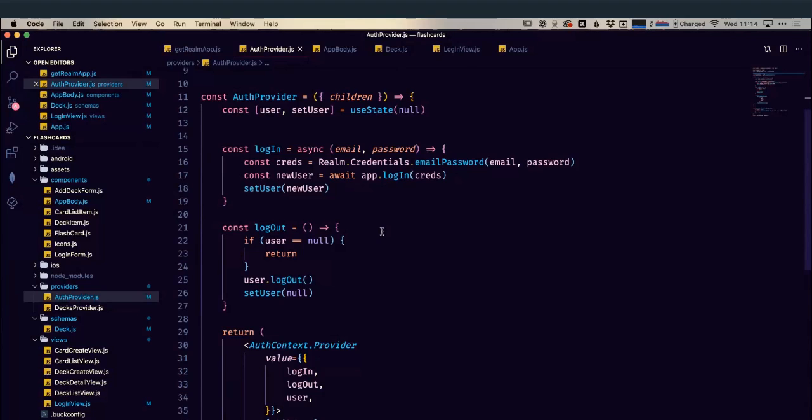So rather than having to either pass it down through all of our components as props or query it every single time a component is mounted or unmounted, instead we're going to write a new provider that's going to, once we've authenticated, download and sync our list of decks and make them available to all the other components within our app. So we're going to write a decks provider.